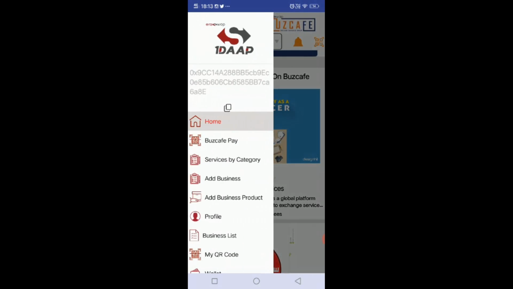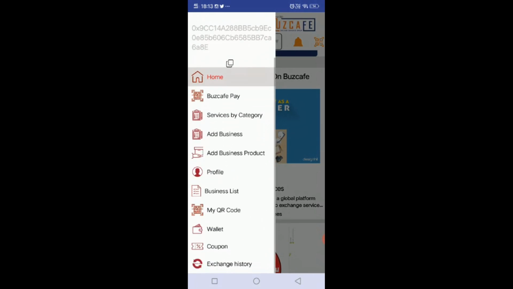Click on this sidebar. You can see several features like Bus Cafe Pay, service by category, add business product, profile, business list, my QR code, wallet, coupon, exchange history. Let's go to add business. If you are a seller and you are interested in listing your shop, just click on this add business.